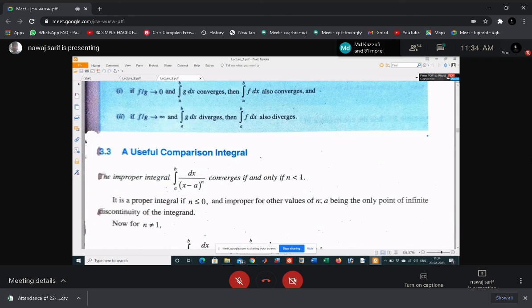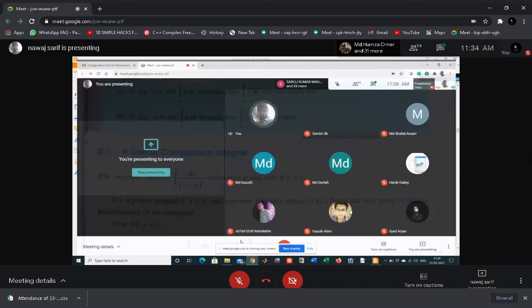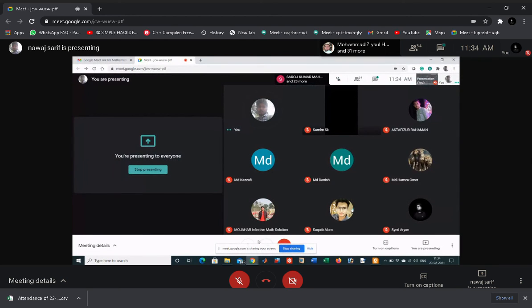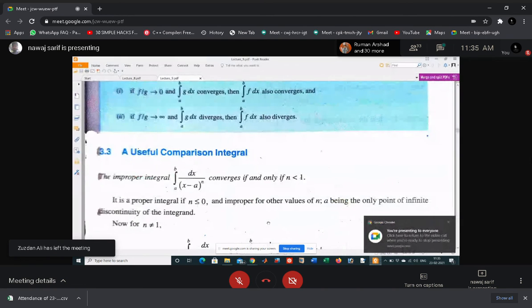Now, this is a very important comparison of the integral, a very important property.